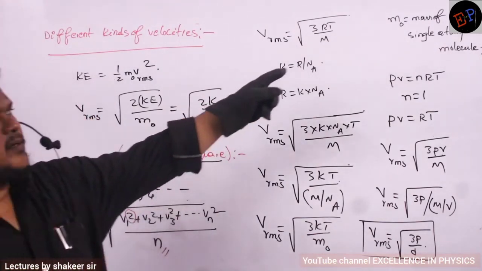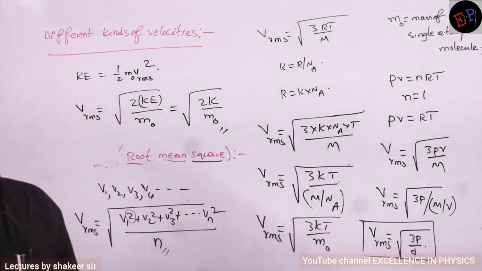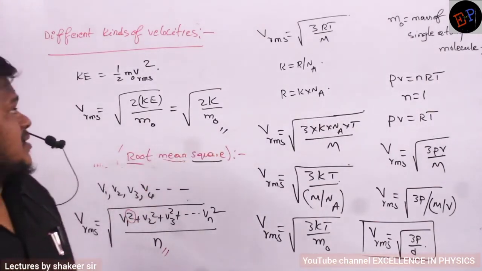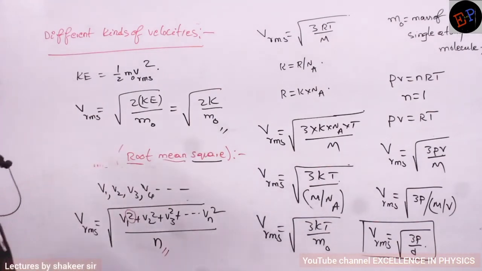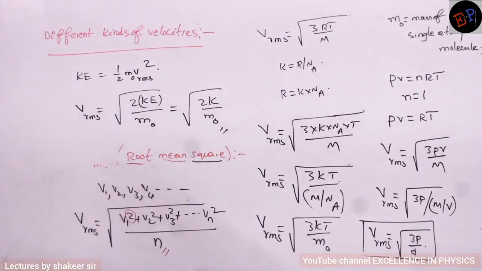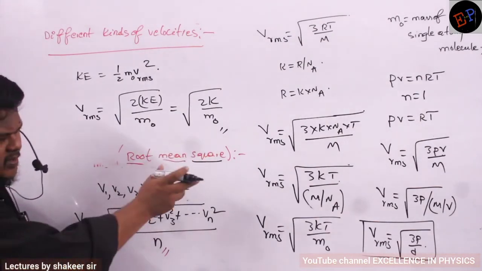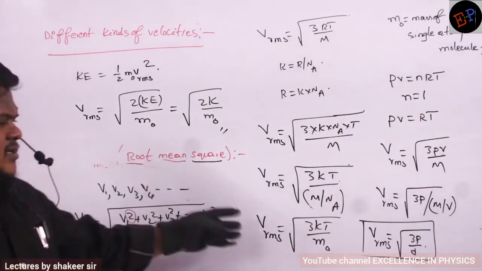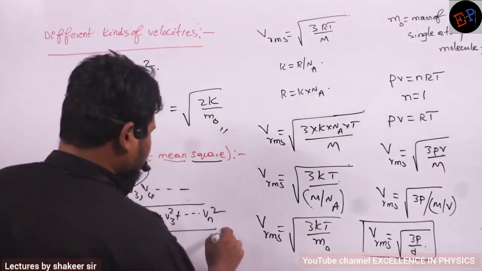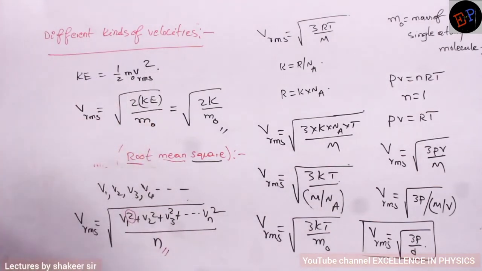And m naught we have already written, no? Mass of a single atom or single molecule. Okay. So these are the different formulae which we have in the case of RMS velocity of a gas. Understood, no? And a question can be asked on any of these equations, so you should be very careful. In chemistry, you will find only 2 or 3 equations. I have given additional equations which are useful in physics also. So how many equations totally?